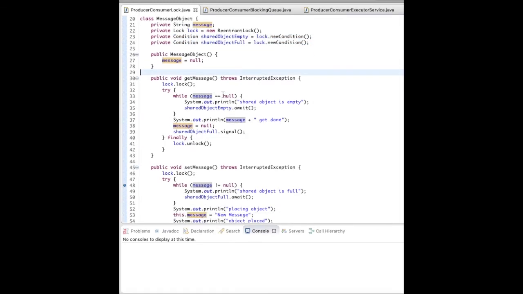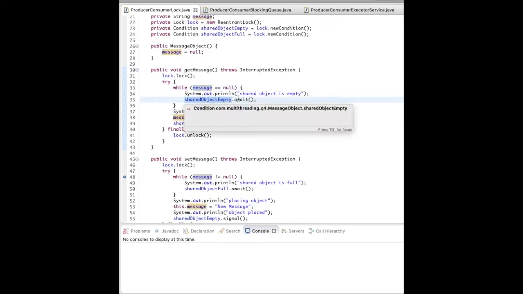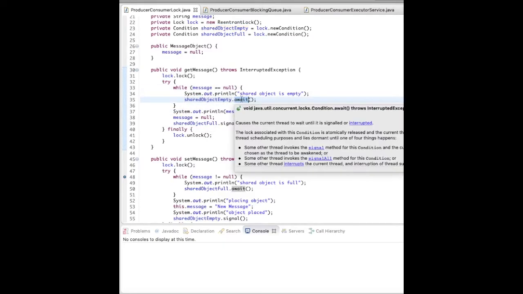Initially I am making the message null. When the get method is called from any thread, I will lock this shared object so that other threads cannot access it. Then if the message is null, that means the shared object is empty, so I will do await. It's similar to wait and notify in a synchronized block.